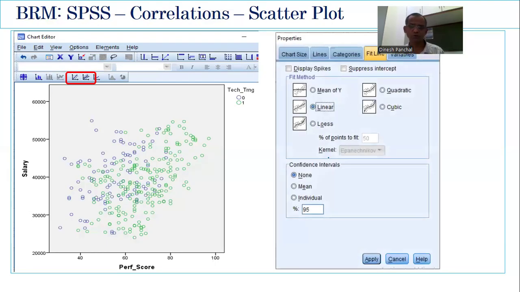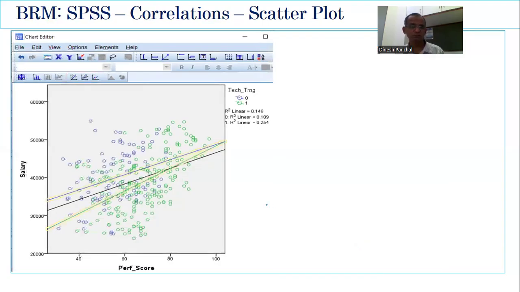Once you click this, in most of the cases, you get a window. Ensure that linear is selected here. In some cases, by default, something else will be there. So ensure that linear is selected here. Click on apply. Once you do this, you'll get a scatter plot with a total of 3 lines. One line for overall data, that's a black color line. The green line for the employees who have taken a technical training, and the blue line for the employees who have not taken a technical training.